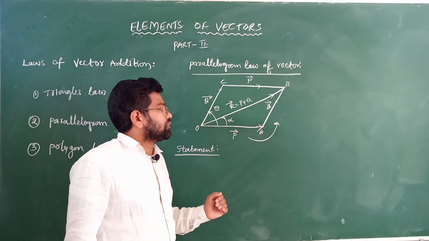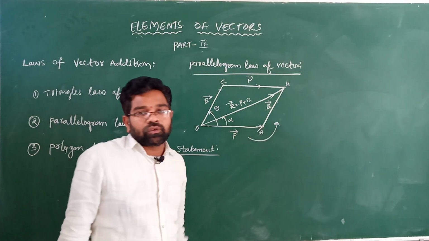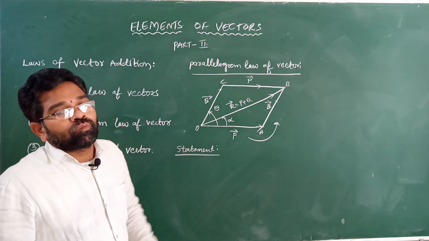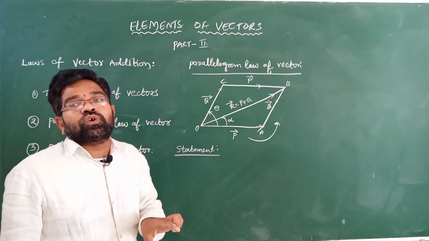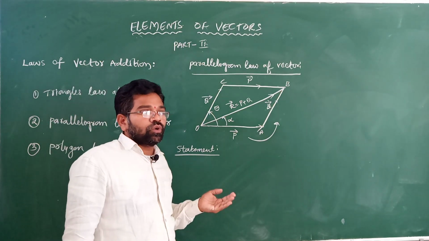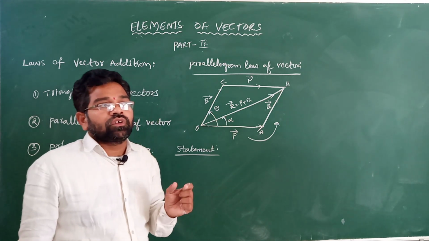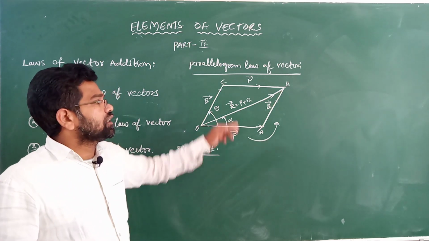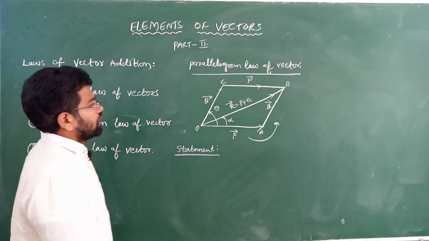What I am saying is, if we take p, q as two vectors, these two vectors have both magnitude and direction. Then their resultant also has both magnitude and direction. So now we are going to find the resultant vector's magnitude and direction. We can calculate its magnitude and direction. That's why it is a resultant vector. This resultant vector is a vector quantity.